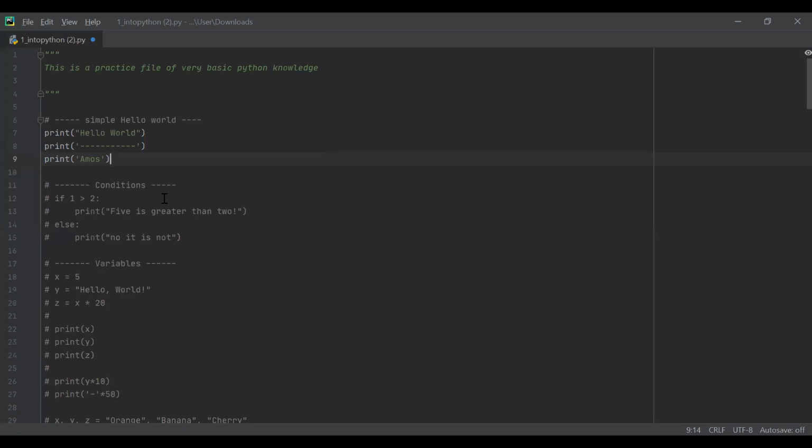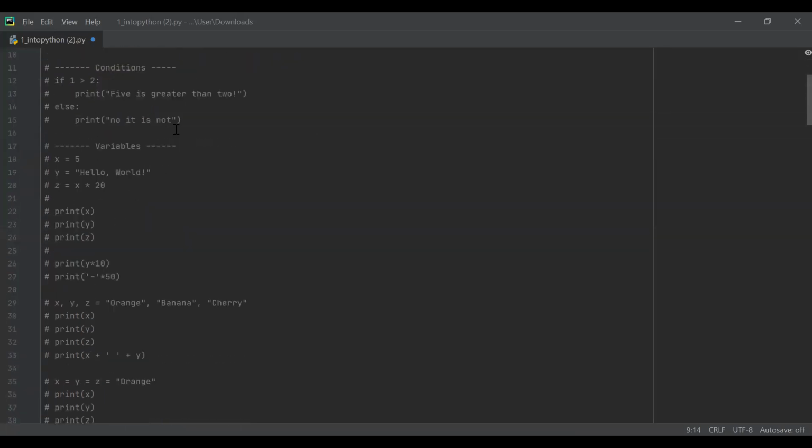If you didn't see it, this is print. If you want to print something, you just write the name print. Inside, you write what you want to print, and it will print it. So now let's speak about conditions.